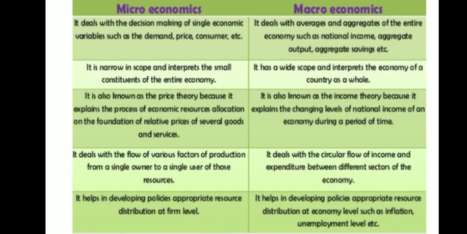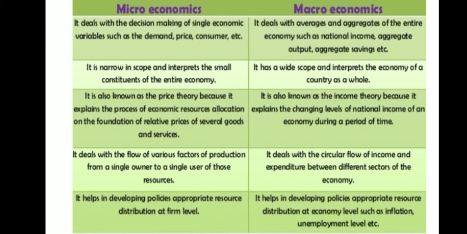Microeconomics deals with the decision making of a single economic variable such as demand, price, consumer, etc. Whereas macroeconomics deals with the average and aggregate of the entire economy such as national income, aggregate output, aggregate saving.